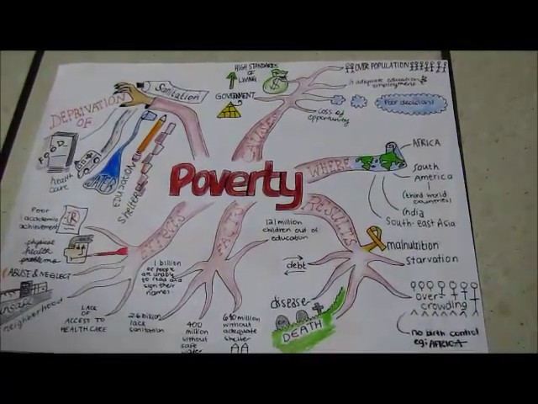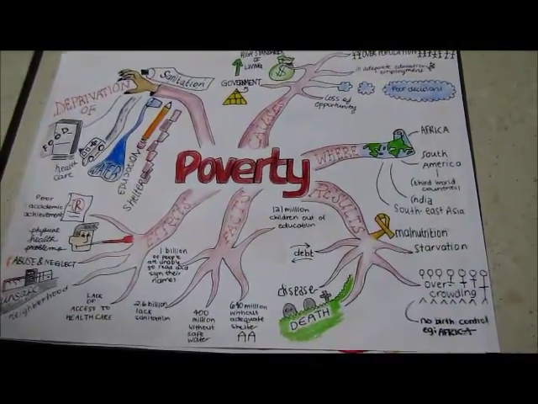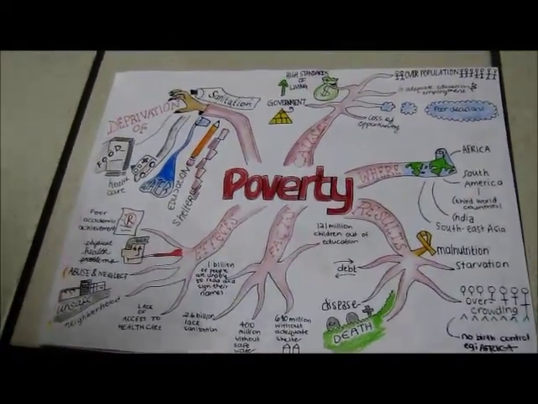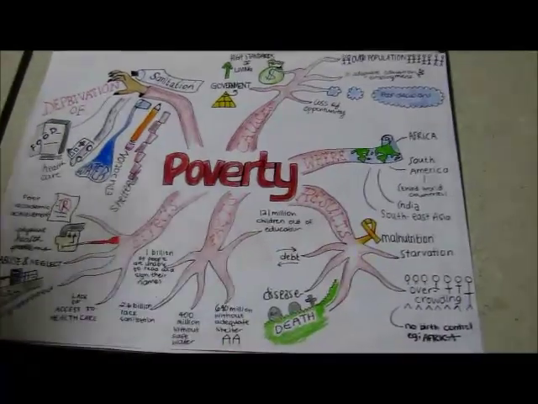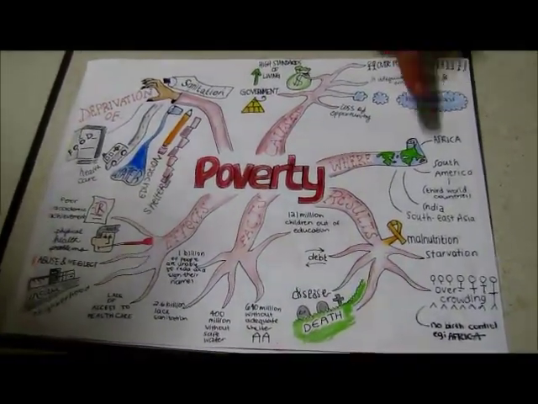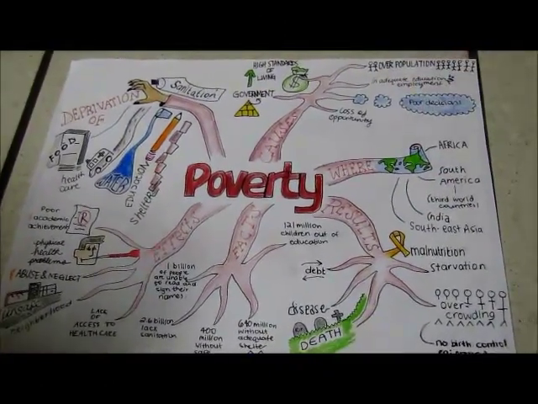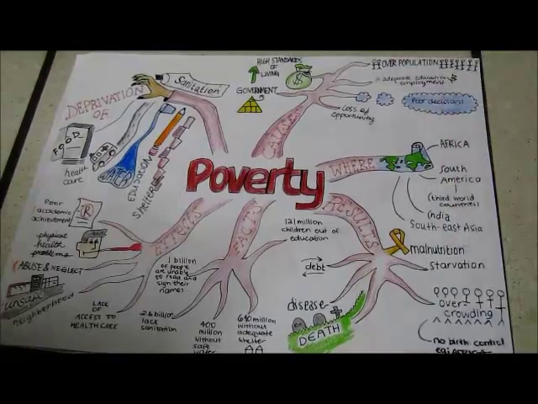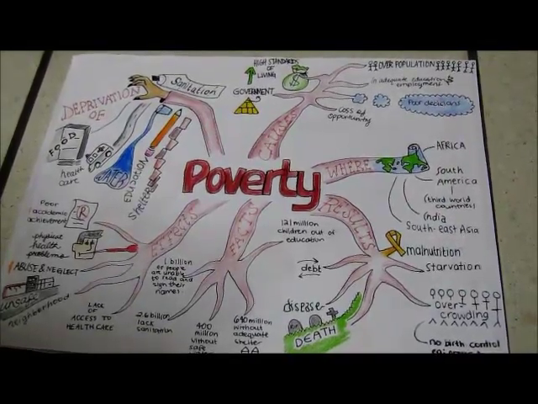Poverty is a global issue, but there are many places in particular that are affected by it. These are places like Africa, South America, and Southeast Asia. The reason for this is that they consist of many developing countries. Poverty can cause many problems such as malnutrition, starvation, overcrowding, debt, disease, and even death.